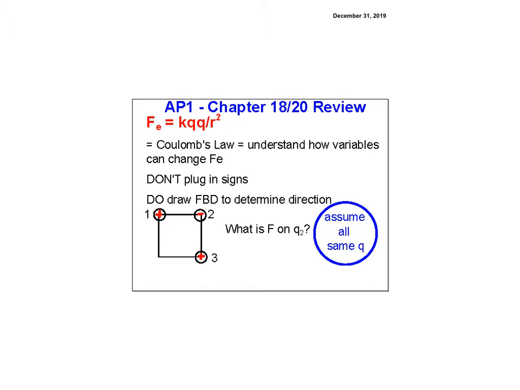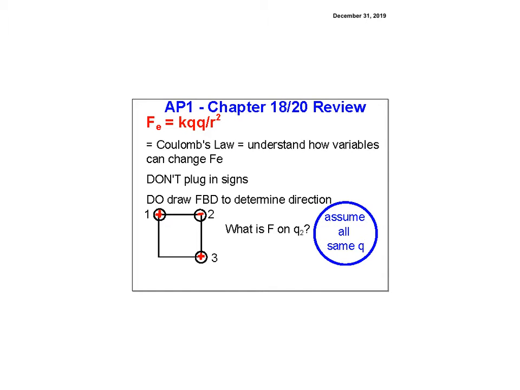This is review notes for AP1, chapters 18 to 20, all on a little bit of charge, Coulomb's law, and then on circuits. So there's a lot more to this than what we've learned, but this is what you need to know for the test. So first of all, we have Coulomb's law. Coulomb's law says that Fe is equal to kQQ over r squared. So it's an inverse square law, just like gravity.